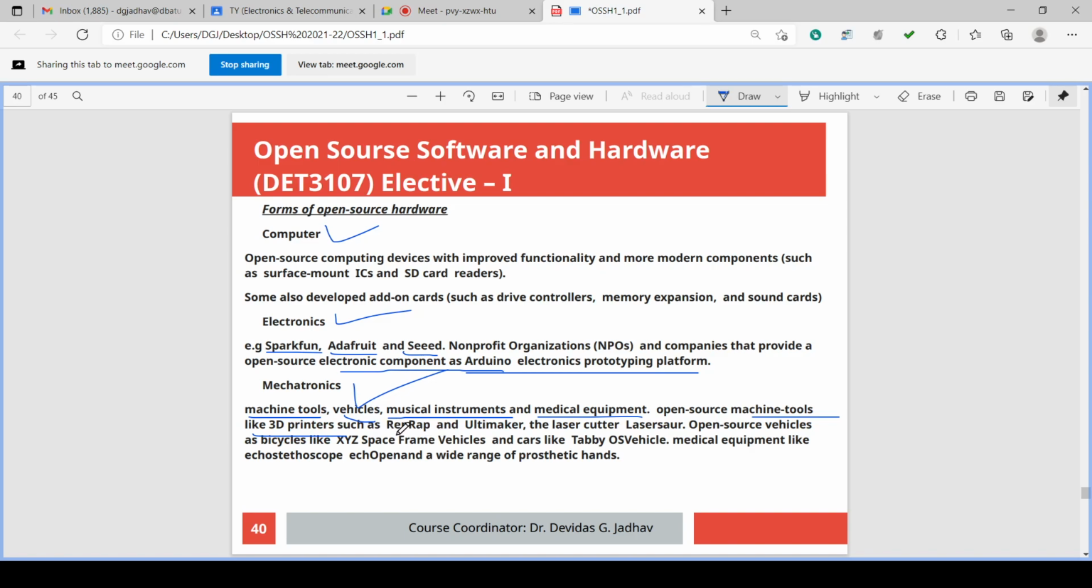3D printers such as RepRap and Ultimaker. Then there is the laser cutter, laser source, or open source vehicles or bicycles like the XYZ space frame vehicle. XYZ space frame is an open source vehicle. Then cars like Tubby, the OSV vehicle. Then medical equipment like the echo stethoscope, which is open source, Echo Open.